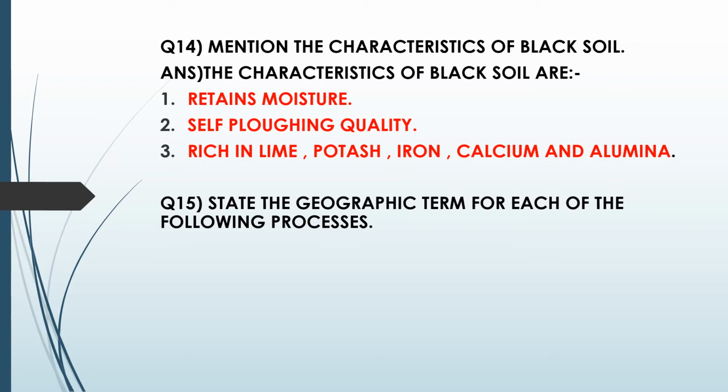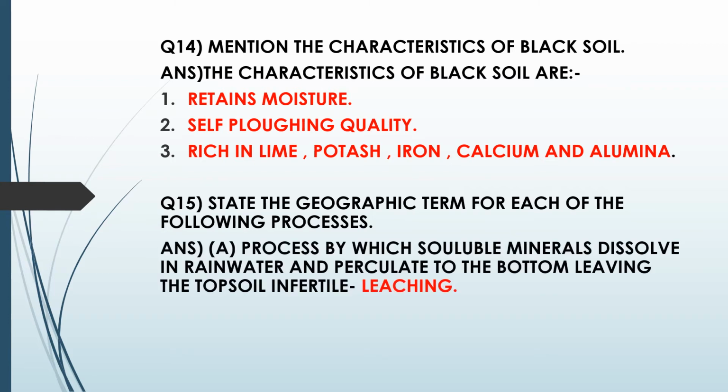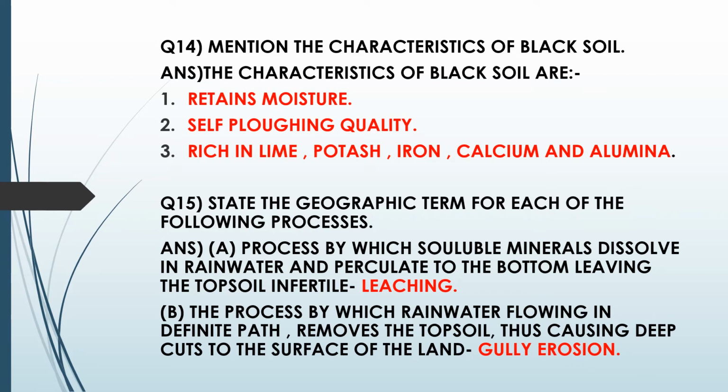Next question, state the geographic term for each of the following processes. Now you have to name the process. Process by which soluble minerals dissolve in rainwater and percolate to the bottom, leaving the topsoil infertile. The process is known as leaching. Second one is the process by which rainwater flowing in a definite path removes the topsoil, thus causing deep cuts to the surface of the land, and the process is gully erosion.